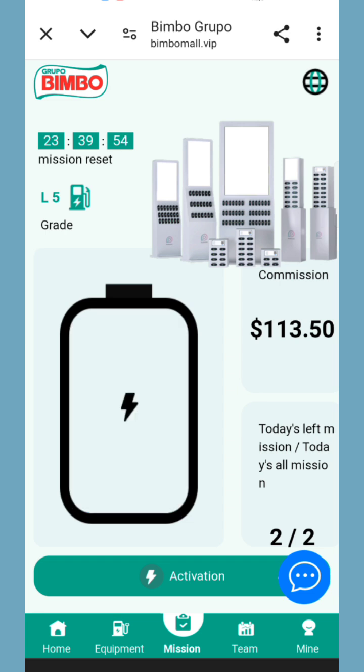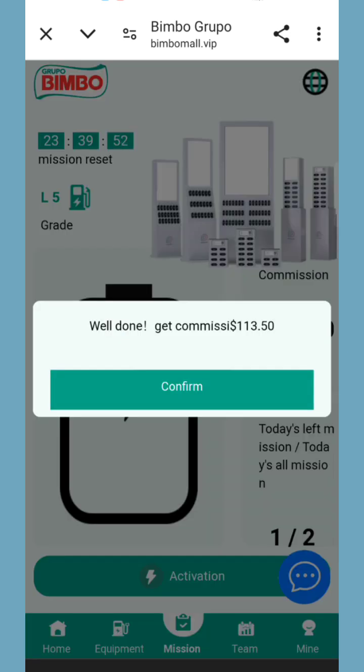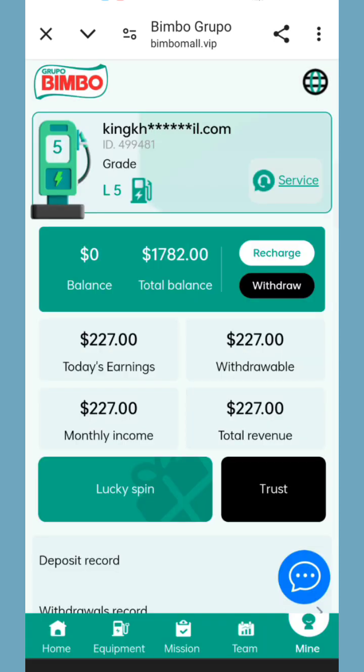Then you will get 2 daily tasks. You can see my first task is completed. You can see on the screen today's earning is 227 USD. Now I will tell you how to withdraw commission.